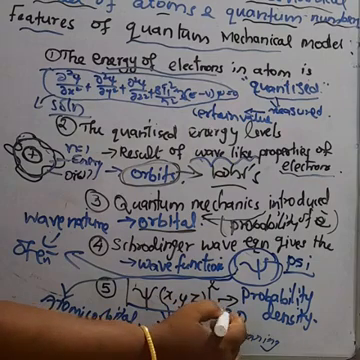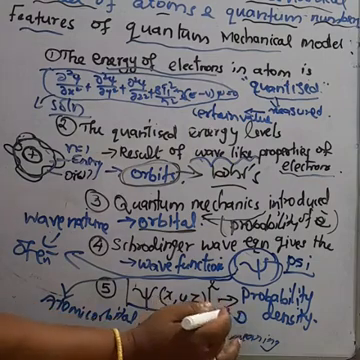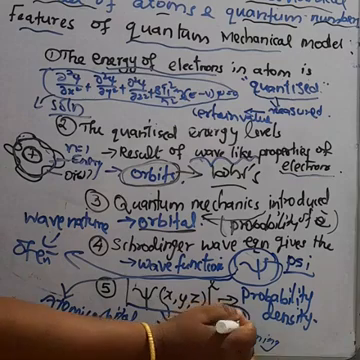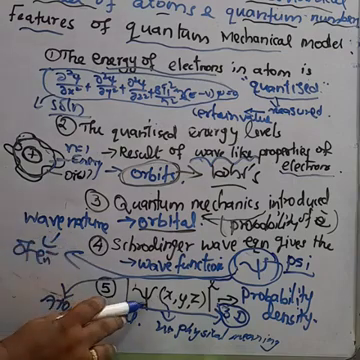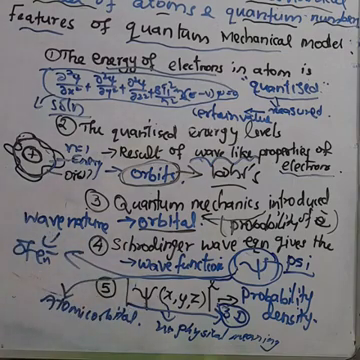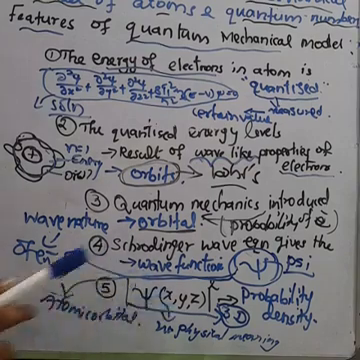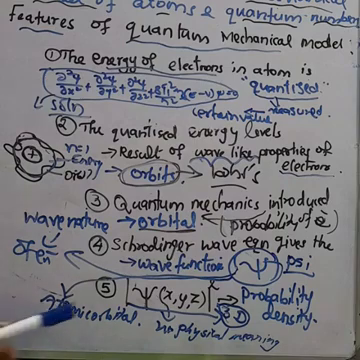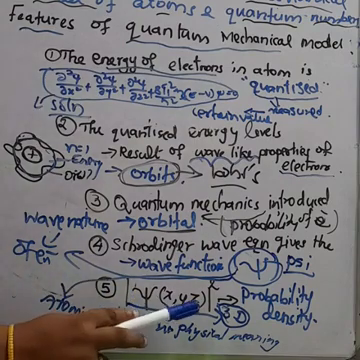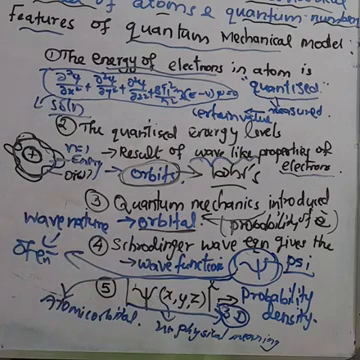The probability of finding the electron at a small point is directly proportional to the square of the wave function, which is a function of x, y and z. The electrons revolve around the nucleus in a three-dimensional manner.